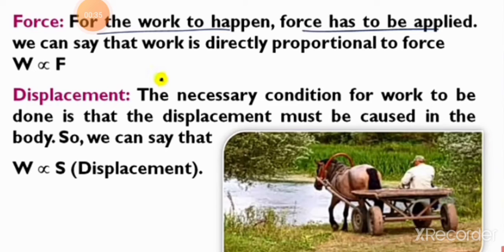A girl pulls a trolley and the trolley moves through a distance. The girl has exerted a force on the trolley and it is displaced. Therefore, work is done. Let us study about the displacement. The necessary condition for work to be done is the displacement. That is called displacement. It must be caused in the body. We can say that work is directly proportional to the displacement.